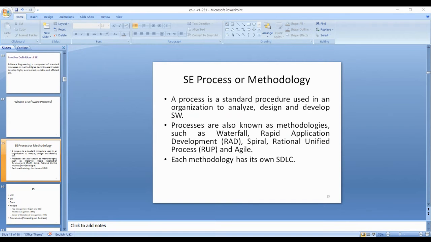A feature or function to be included in the new system is called a requirement. How many types of requirements do we have?